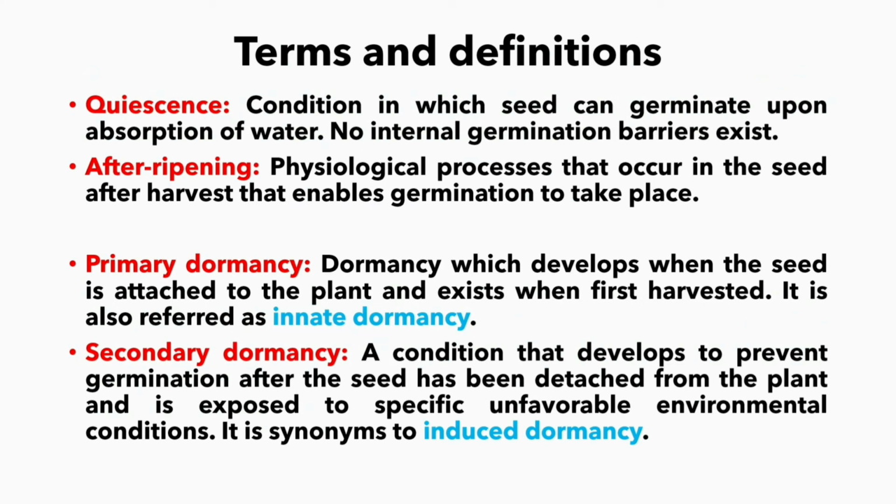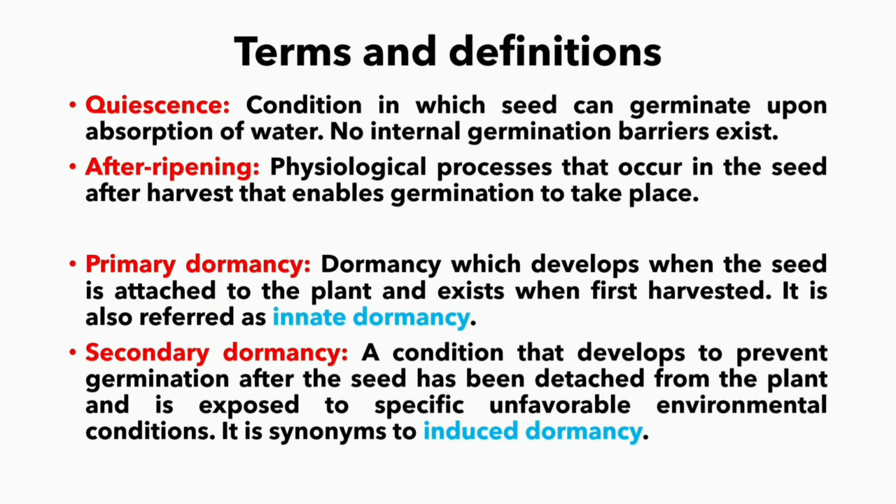Now, let us see a few terms and definitions. Quiescence: a condition in which seed can germinate upon absorption of water, with no internal germination barriers. After-ripening: physiological processes that occur in the seed after harvest that enable germination to take place. There are two types of dormancy: primary dormancy and secondary dormancy.